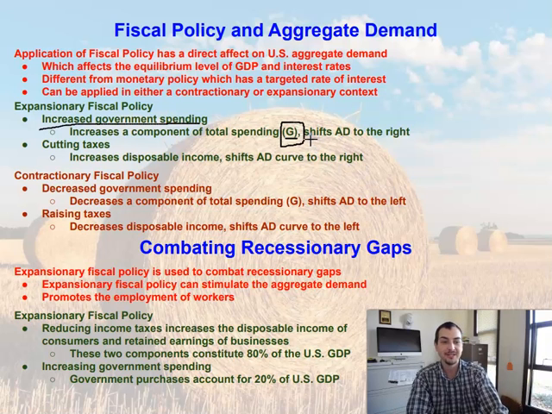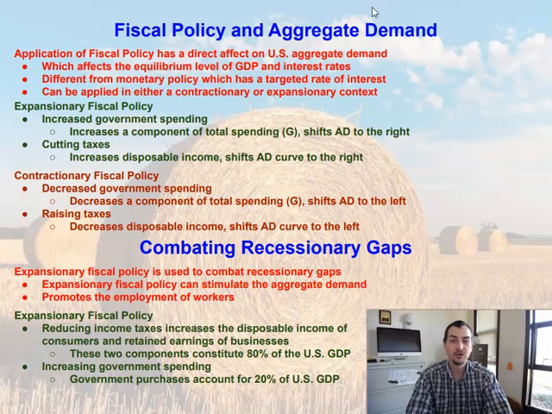But as people are able to buy more, the overall demand on an individual basis begins to go up, and the demand for the entire nation goes up, and it shifts to the right. So how can increased government spending shift aggregate demand to the right? People are buying more. They're demanding more. They have more money in order to buy more.